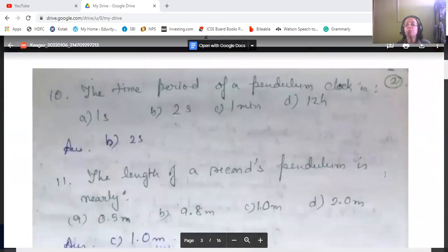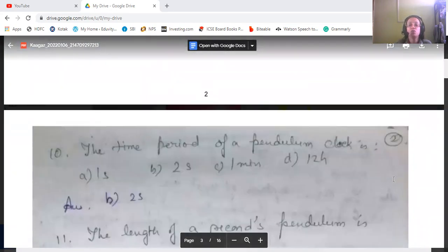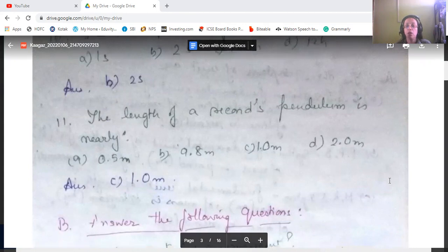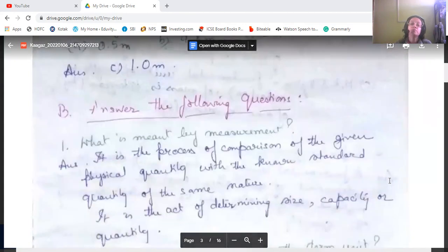Next: the time period of a pendulum clock is 1 second, 2 seconds, 1 minute, or 12 hours. It's 2 seconds. The length of a seconds pendulum is nearly 1 meter, not 0.5, not 9.8 meters, not 2 meters. It is nearly 1 meter. Now we come to some questions.